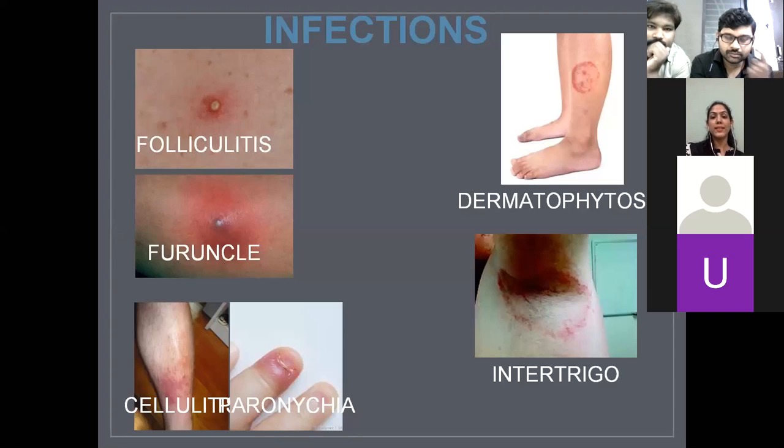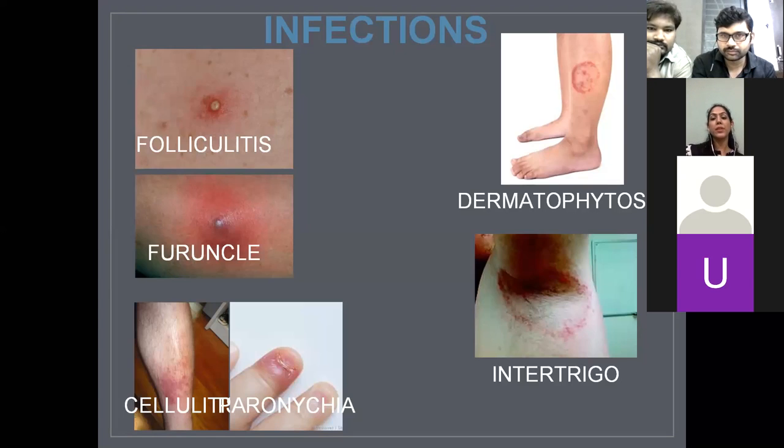The next one is infections. On the left, you can see bacterial infections. You have chronic recurrent folliculitis, and then furuncle, which is a deeper infection. You have cellulitis, a subcutaneous tissue involvement, and paronychia, which is inflammation of the nail and the surrounding tissues. All of these infections are very common in diabetics, and they can easily be a marker for diabetes.